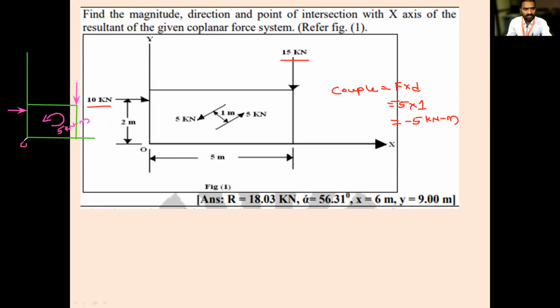Now the remaining: this is 0, this is along the x-axis, this is along the y-axis. Everything is the same. The vertical distance is 2 meter, and this is 5 meter. So you have to find out the resultant force. What is your first step? Tell me.